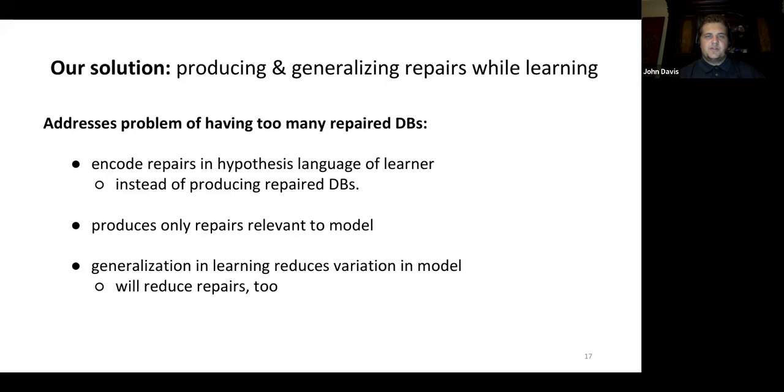Our solution is to produce and generalize repairs while learning. This addresses the problem of having too many repair databases because it encodes the repairs in the hypothesis language of the learner instead of actually producing the repair databases. It also only produces repairs relevant to the model. Finally, in the generalization step in the learning, it reduces the variation in the model, which will also reduce the number of repairs.